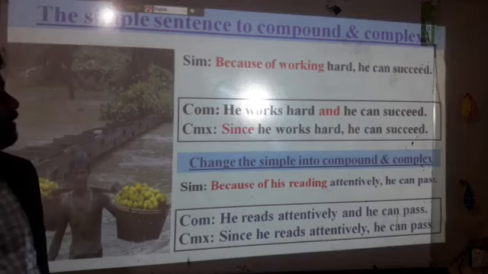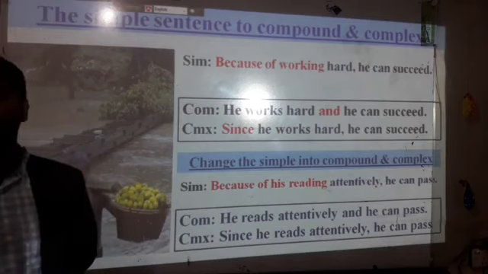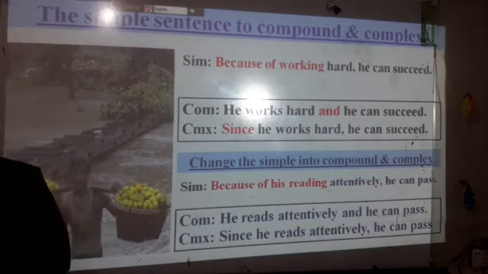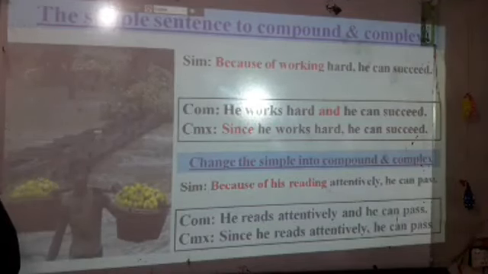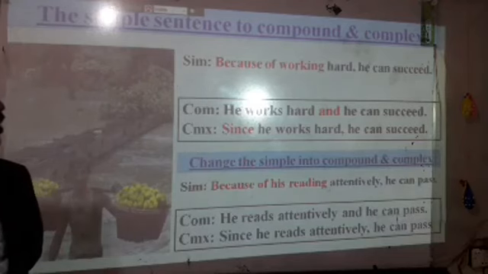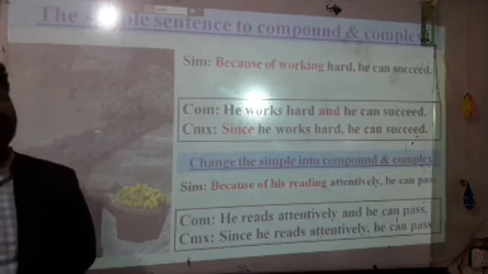Look at the first sentence, because of working hard. When you find because of working, add the ing, and then write the objects or other sentence. In the compound sentence, he works hard is the first sentence, and the second sentence is he can succeed, and the two sentences are linked by and, so it is compound.